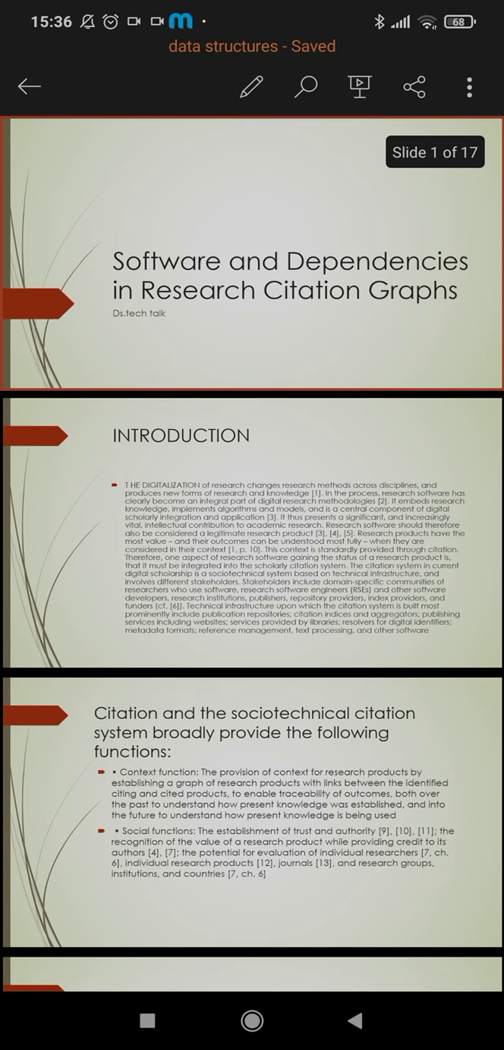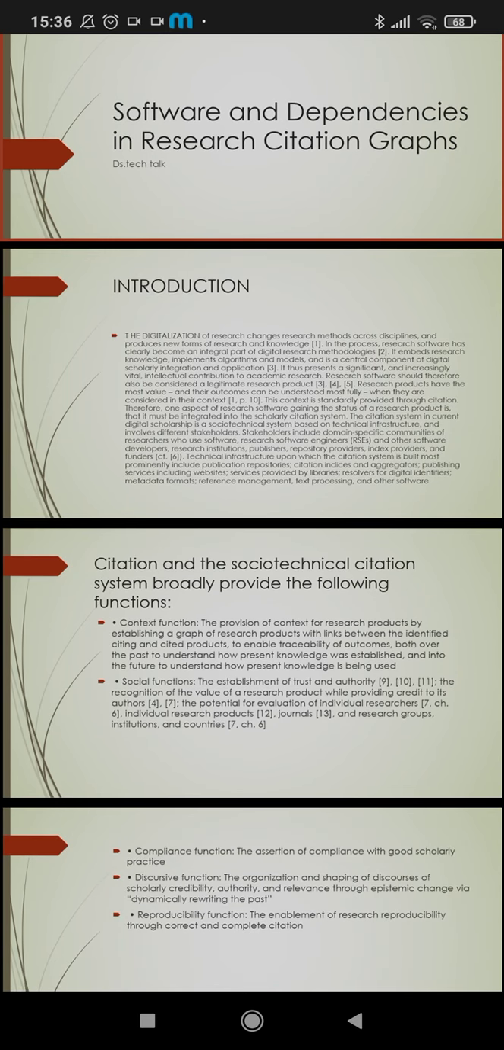Citation and socio-technical citation systems broadly provide the following functions. Context function. The provision of context for research products by establishing a graph of research products with links between the identified citing and cited products, to enable traceability of outcomes into the past to understand how present knowledge was established, and into the future to understand how present knowledge is being used.